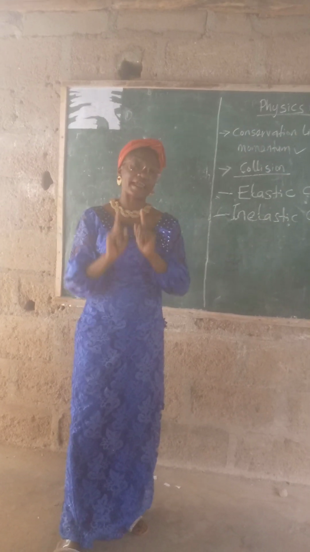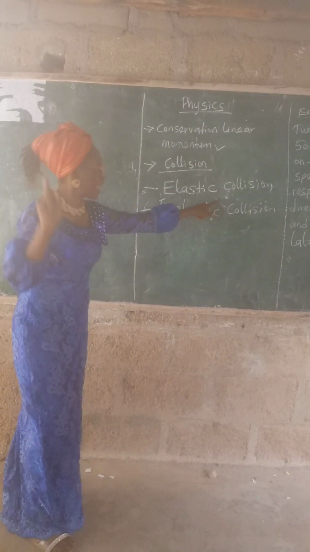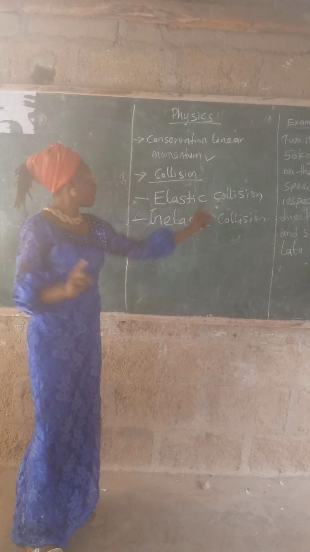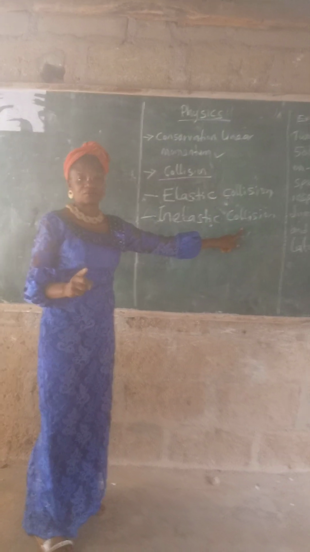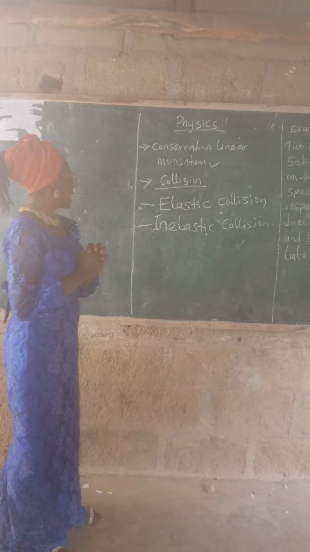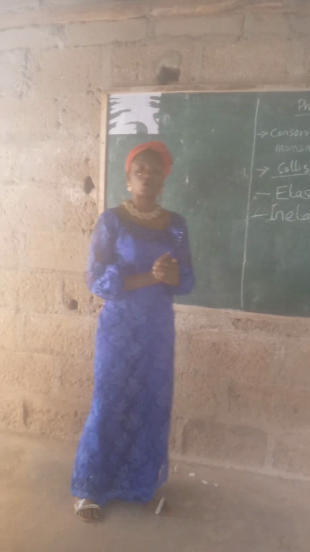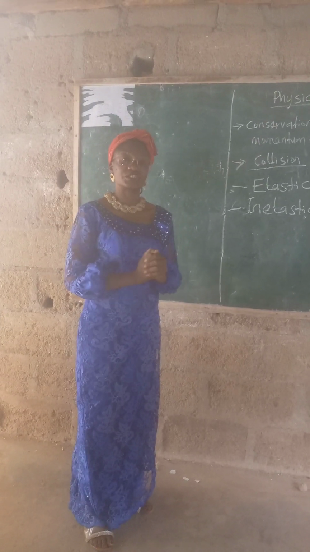But when it comes to the kinetic energy, in elastic collision the KE doesn't change. But when it comes to inelastic collision, the KE changes. You now agree with me that in elastic collision, the kinetic energy doesn't change.